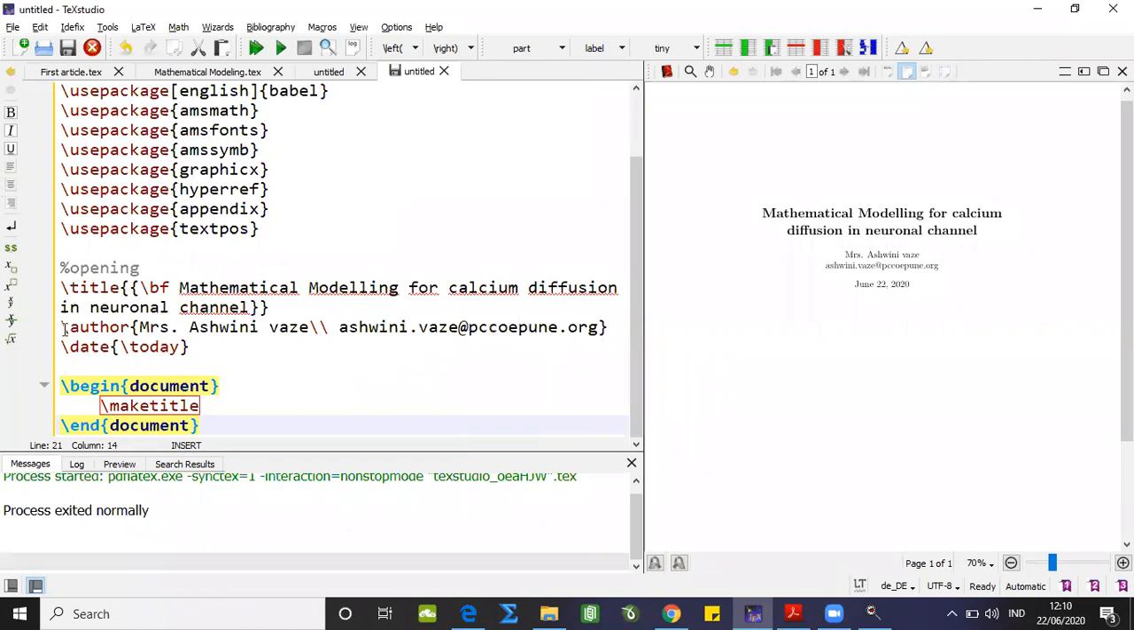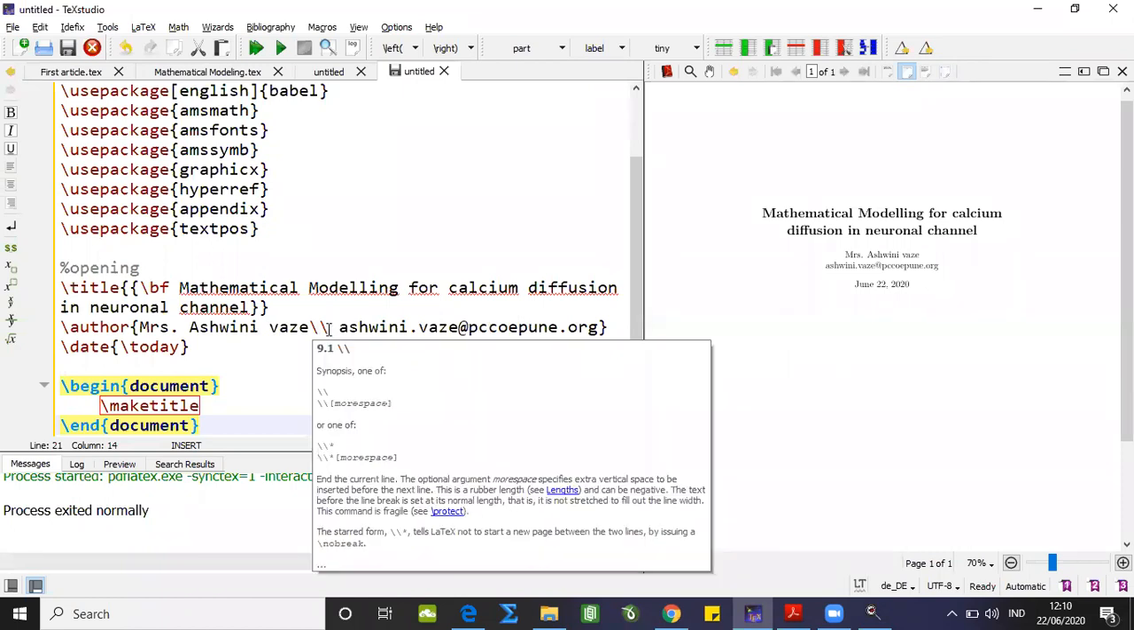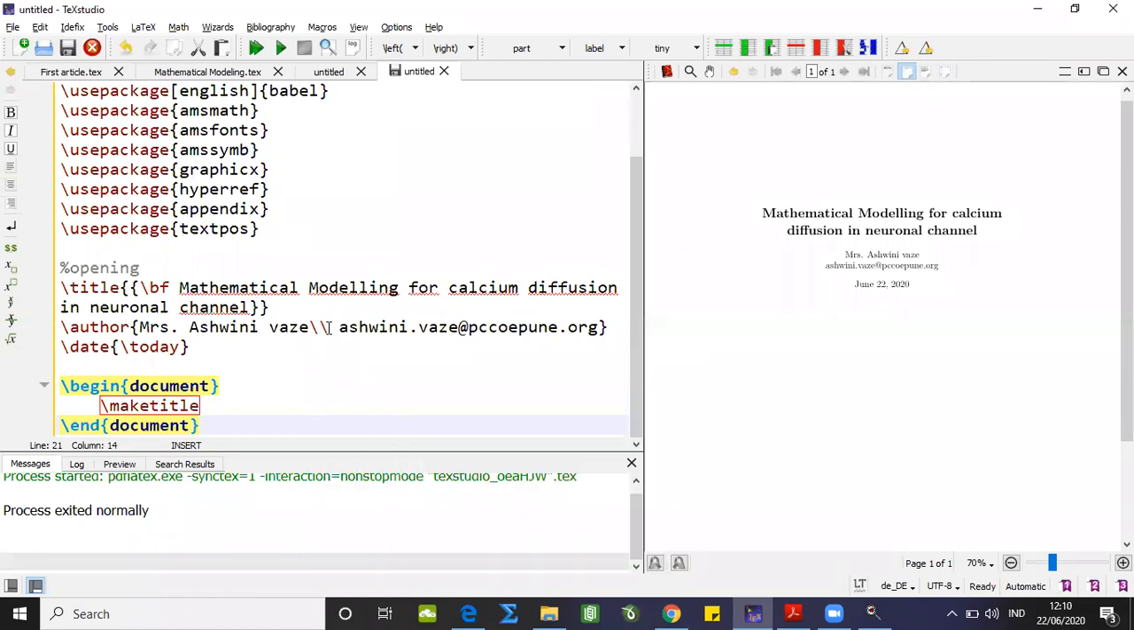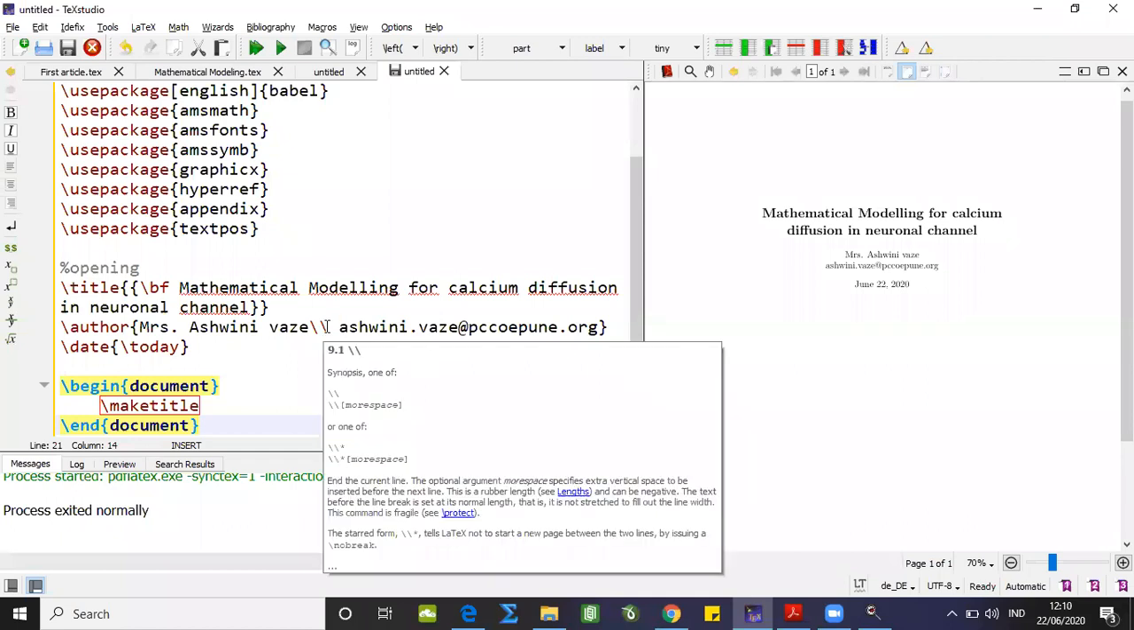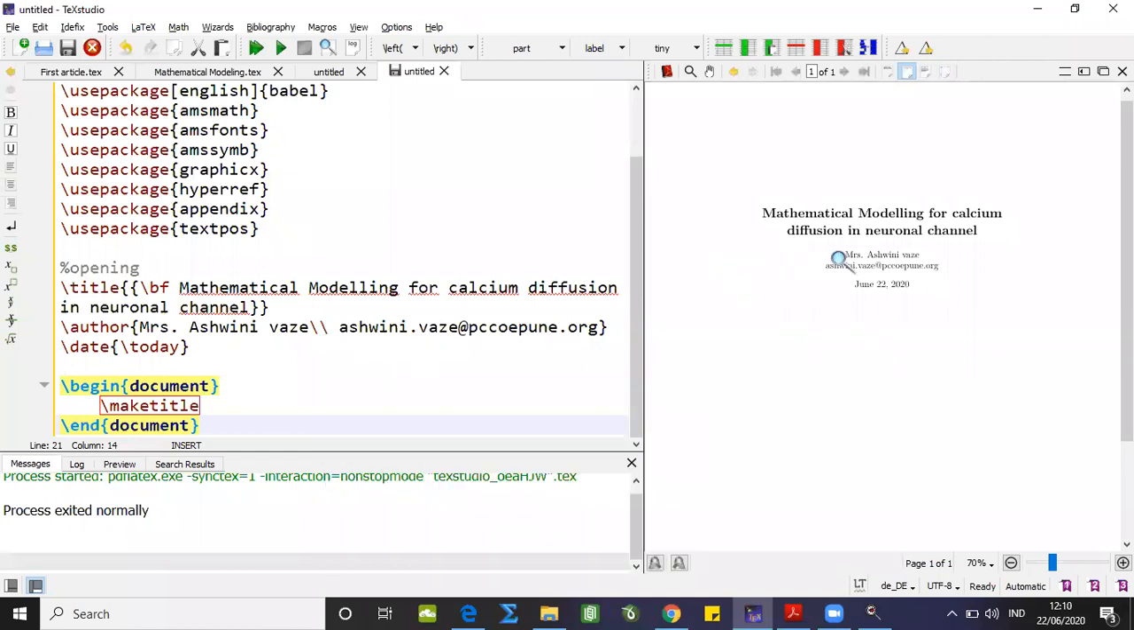So backslash author, that is also a built-in command. In curly brackets, I have to write down my name. Additionally, I'm putting my mail ID. So double backslash gives you a new line. You can observe over here, double backslash in the PDF window gives me a new line, and hence my mail ID ashwini.waze@pcco.org appears in a new line.